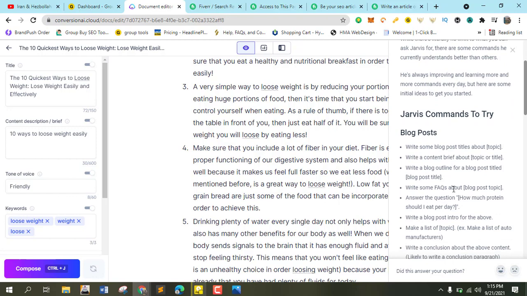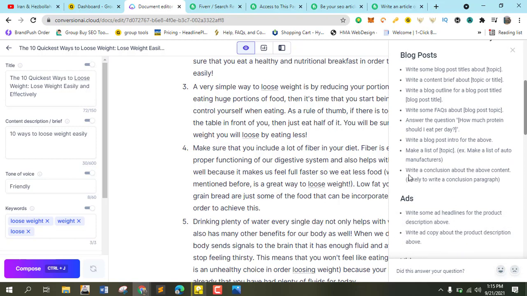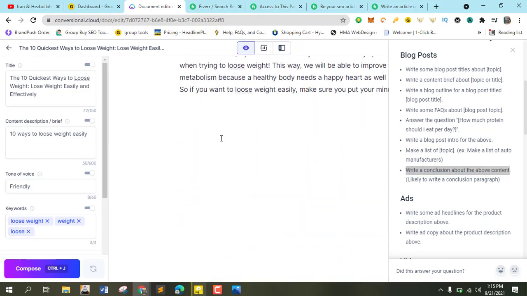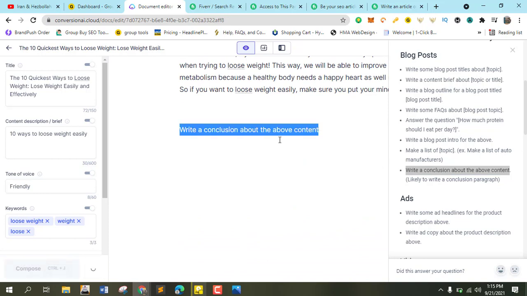So as you can see here, write some FAQ about the post. I think we should play around with these two. So let us go for the conclusion for the content. Let's write a conclusion. I think it already includes a conclusion, but let's just write about the conclusion here and see what it is going to bring out for us.